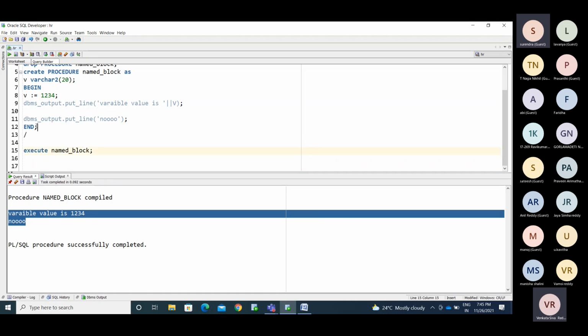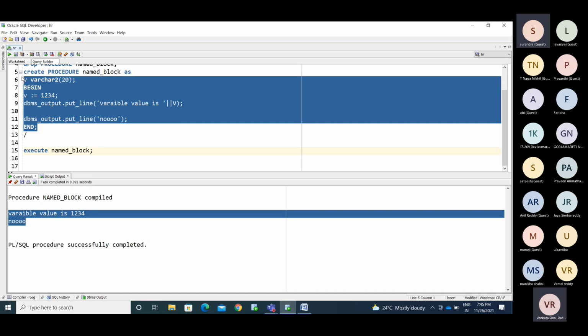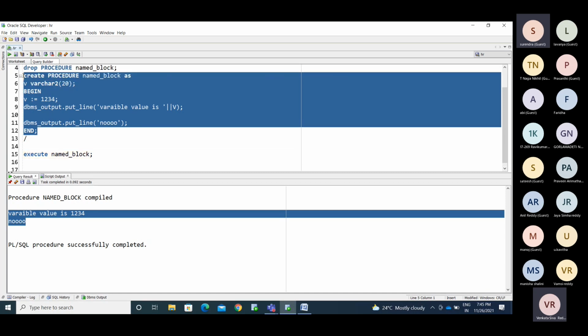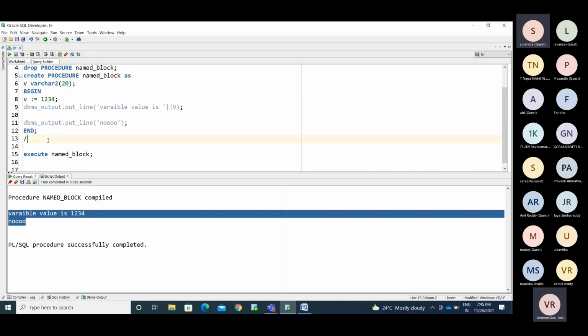Now we have written this code, right? You can wrap this code. We have some wrapper package. After completion of the package concept, we will see how to wrap the code and how to unwrap. So this is about the PL/SQL basics.